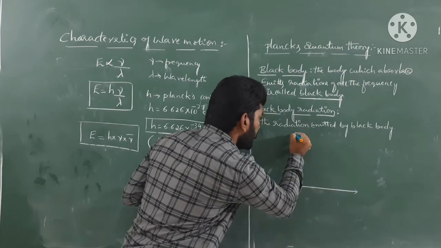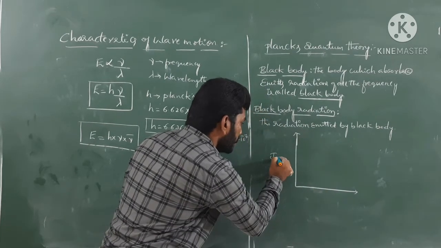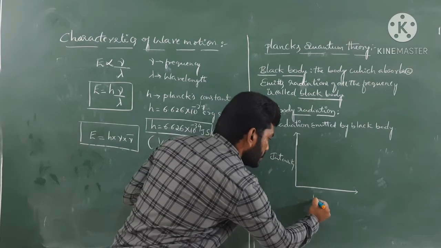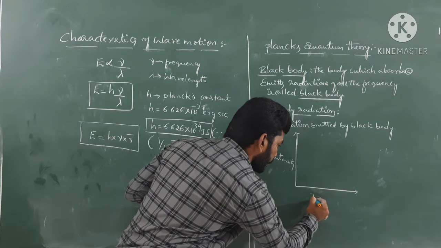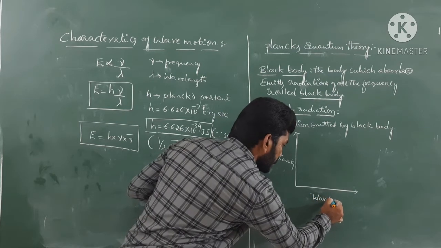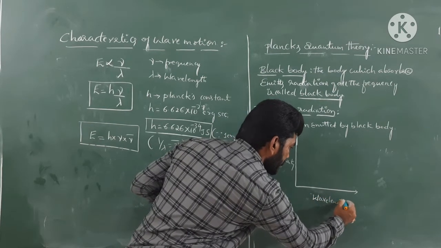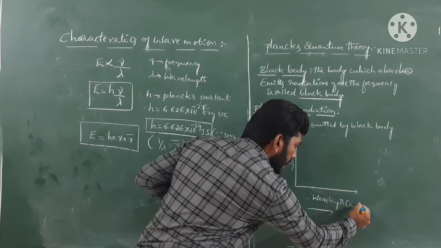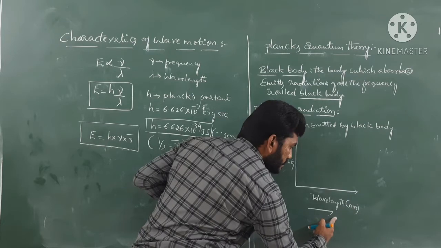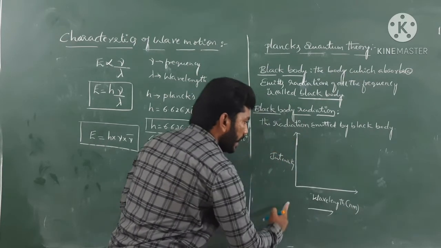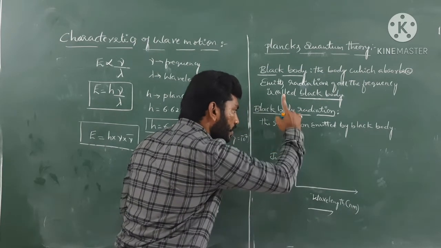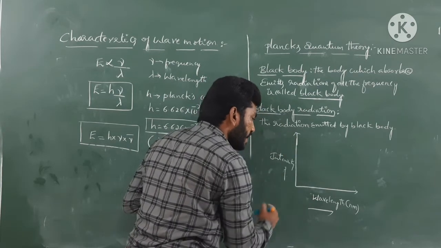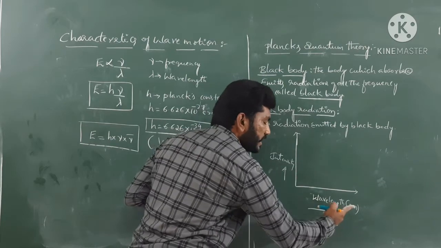At a particular temperature, if you want to plot a graph between intensity versus wavelength, the wavelength can be represented in nanometers. As we go like this, wavelength decreases, guys. Along the y-axis we have taken intensity and along the x-axis wavelength. So along the y-axis intensity increases, wavelength decreases.